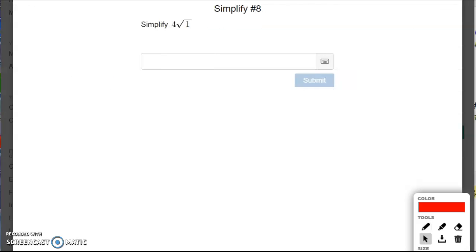And what about 4 root 1? This is the same as 4 times square root of 1. We know square root of 1 is just 1, so that's 4 times 1, which is just 4.